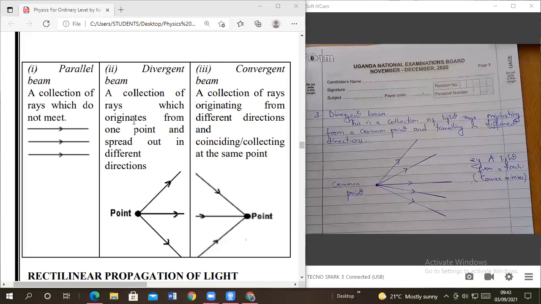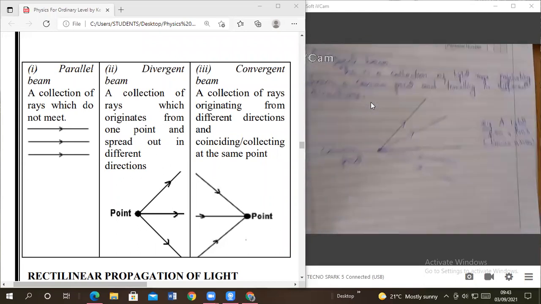Remember, is there any question on light rays and beams? Is there any question there? Am I clear enough? Yes, you're clear, teacher. Very good.